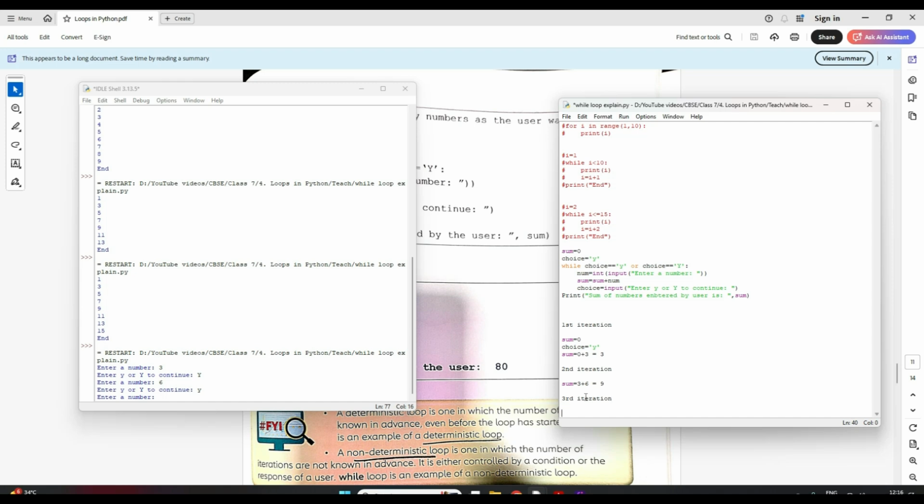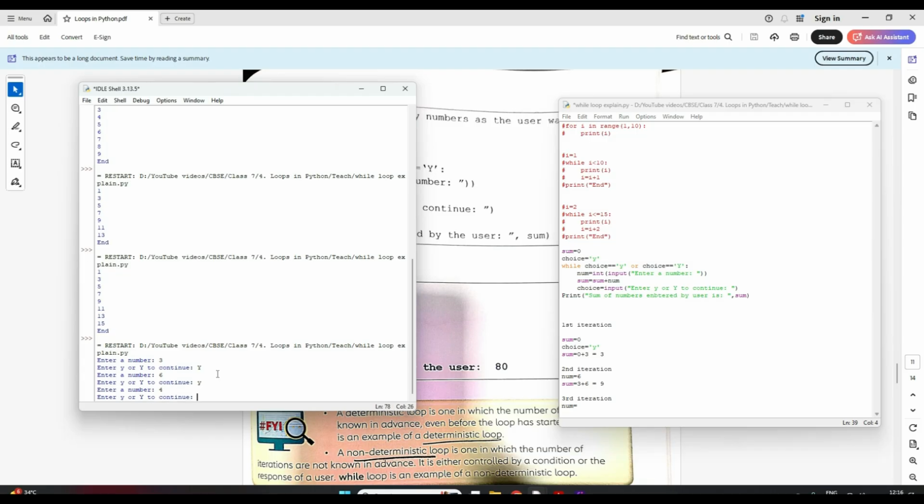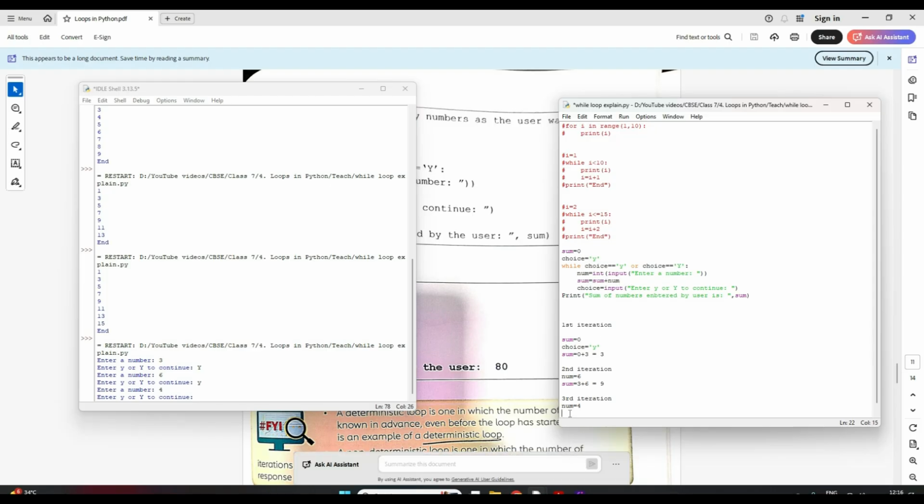Suppose here I entered num equal to 4. Now this line, sum is equal to sum plus num, you tell me what it will be. What was my last sum in the second iteration? It was 9. So it will be 9 plus num, which is 4. So it will be 9 plus 4, which is equal to 30. Right? Now again it will ask me for a choice.